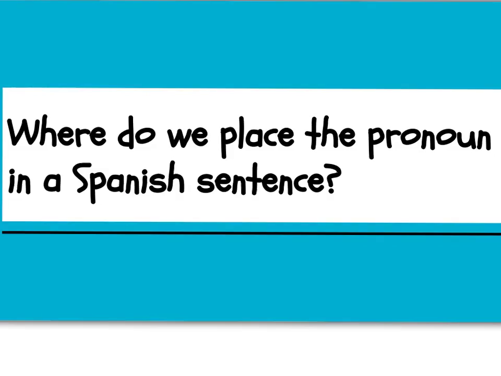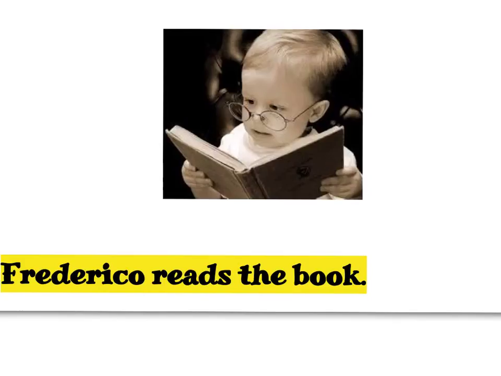Where do we place the pronoun in a Spanish sentence? Before we look at that, let's first look at an ejemplo in inglés. Federico reads the book. The book is directly receiving the action of the verb reads. So we know that the book is going to be with the pronoun lo. It is a direct object pronoun. El libro is masculine.